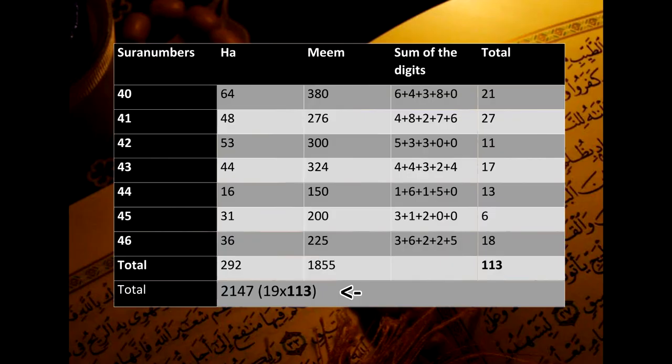The final result is 2147, which is 19 times 113. But this was not all. If you take the cross sum of the letters Ha and Mim from Surah 40 to 46 and add them together, we will get the multiplier, which is multiplied by the number 19. If we do 6 plus 4 plus 3 plus 8 plus 0 and so on, we get the number 113.